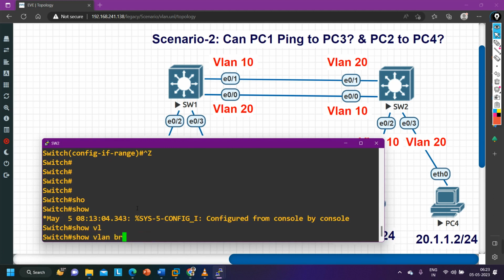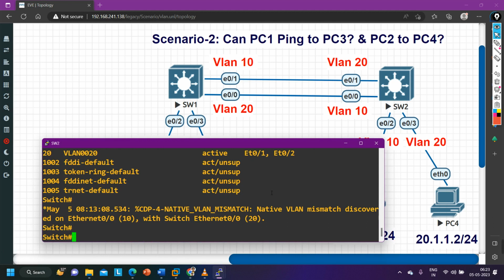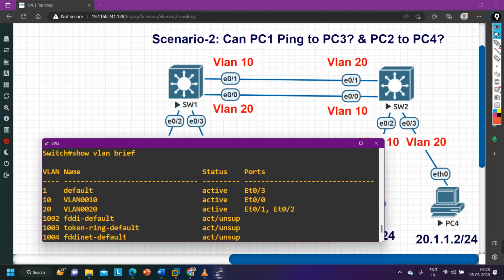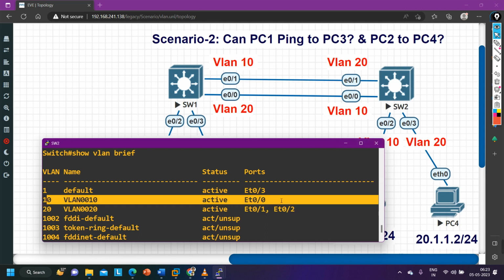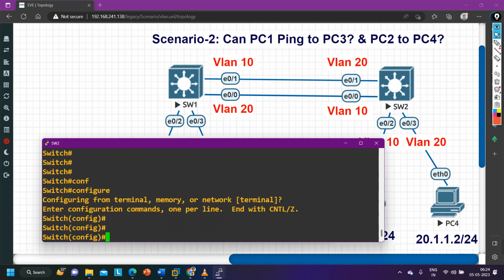show vlan brief. Okay, here you can see VLAN 20, E0/1 and 0/2. 0/1 and 0/2 are members of not VLAN 20. 0/2 is a member of which VLAN? VLAN 10. 0/2 is a member of VLAN 10. That is the reason, right? And in VLAN 10 we have put only one interface, that is E0/0. So let me correct it.